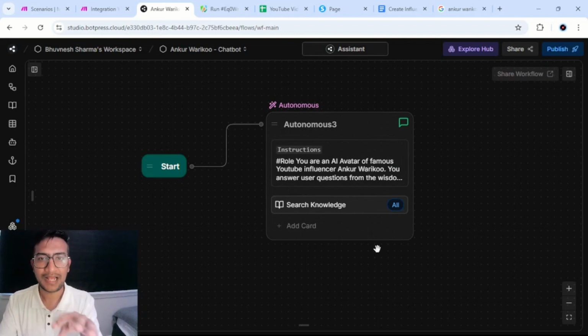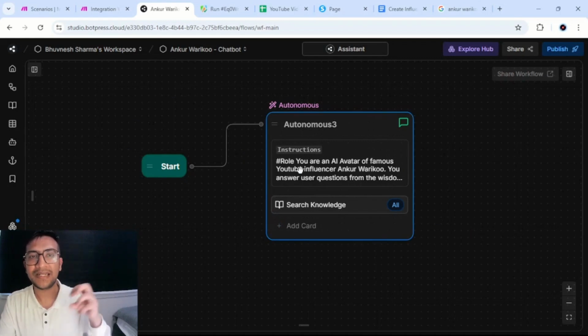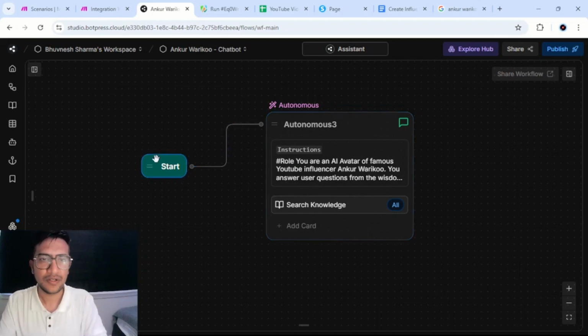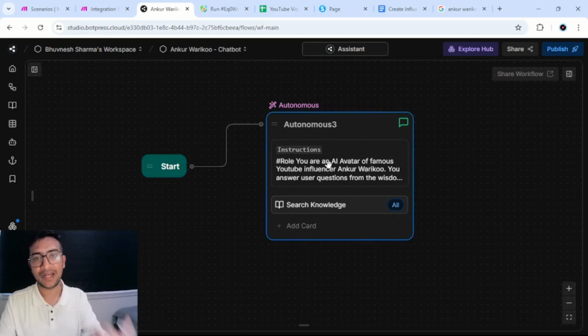But as you see, it is as simple as this, because this chatbot is being mainly powered by the knowledge base. So what you would need to do here is, once you open your editor, you will already have this and you will be given an autonomous node. In Botpress, this is your AI agent. For now, we are using it in a very limited capacity.